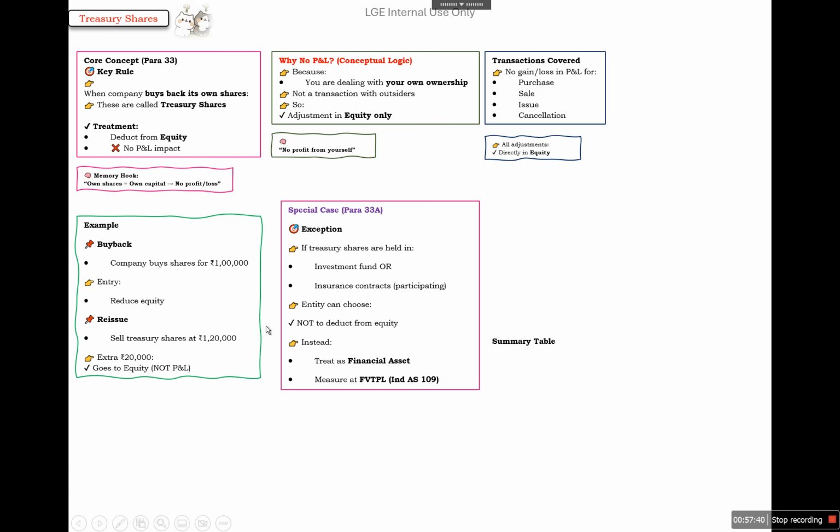For example, the company buys back shares for 1 lakh. So we need to reduce the equity, and then sell the treasury shares at 1 lakh 20,000. The extra 20,000 goes to equity, not into the P&L.